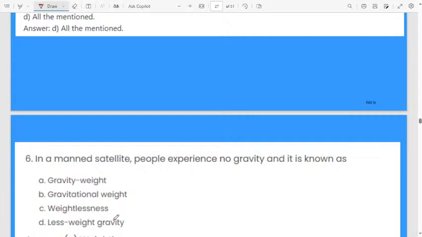Next, in a manned satellite, people experience no gravity. It is known as, see, in satellites. Otherwise, when we go to another, not understanding, ma'am. Explain, ma'am.